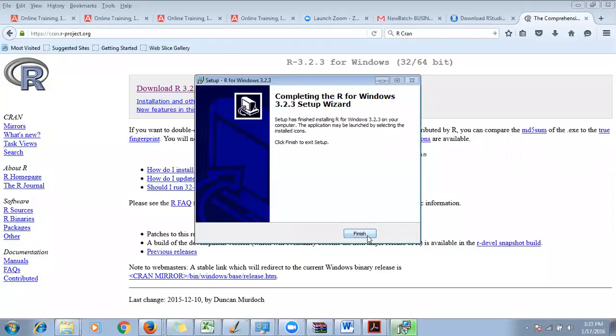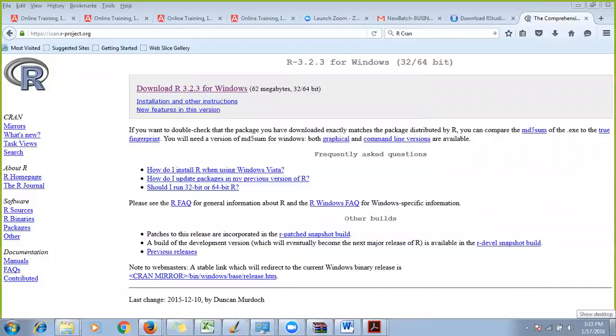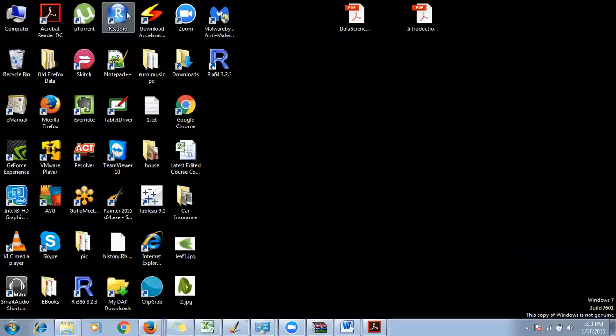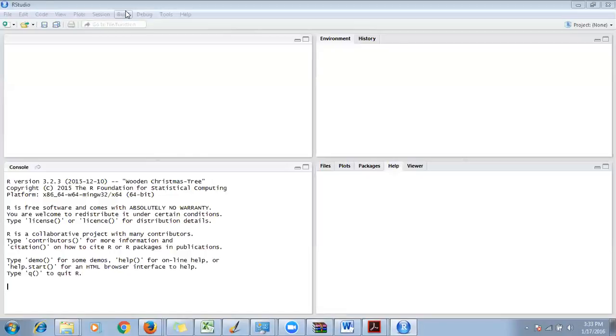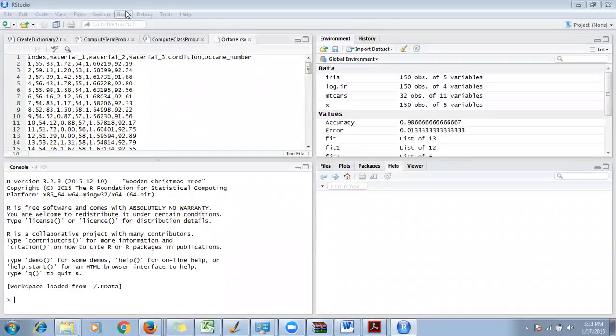Okay. So my R is installed, right? So now I'm again going to open RStudio. So I double click on it. Now RStudio will open because I have already selected 64-bit, right? So my R is open now.